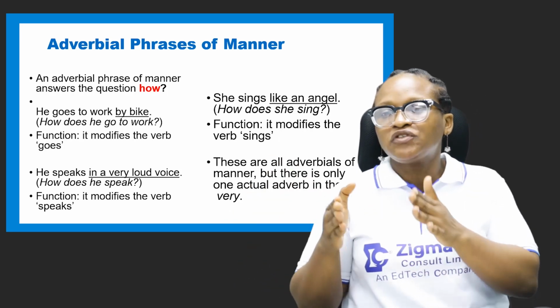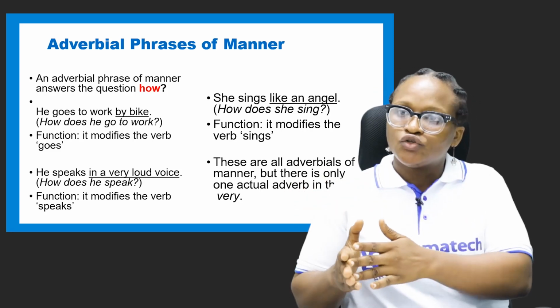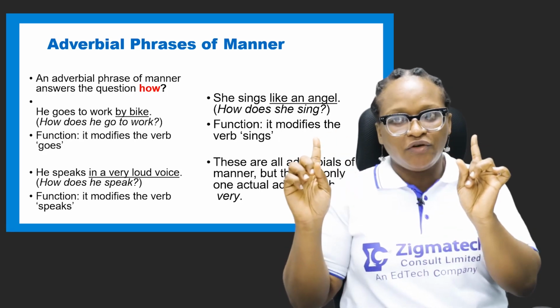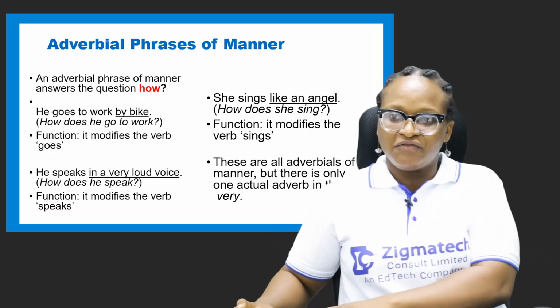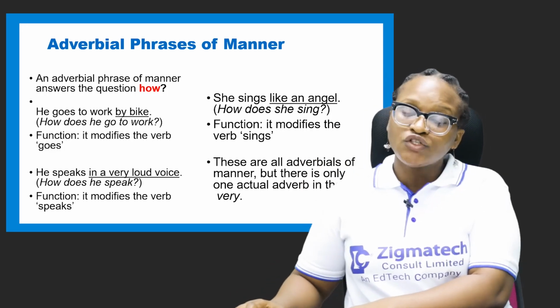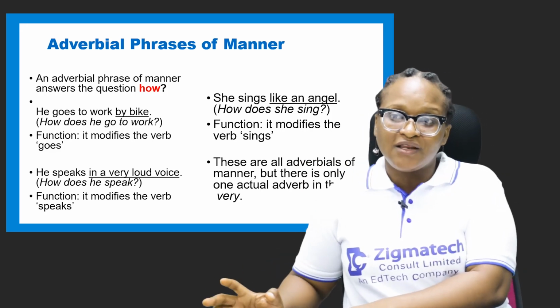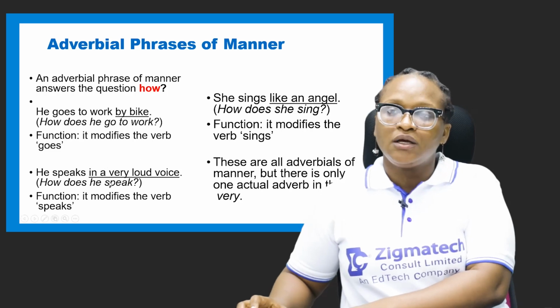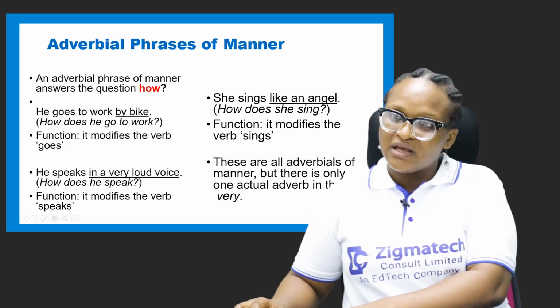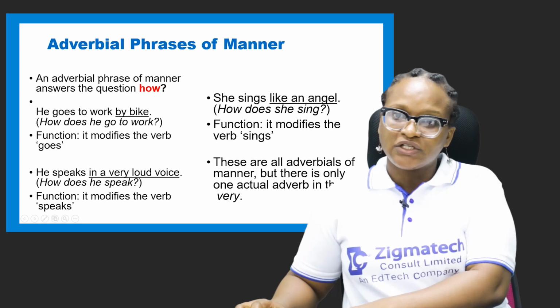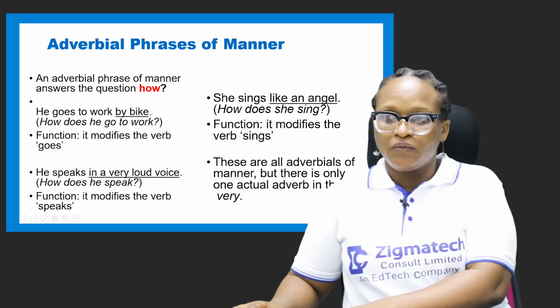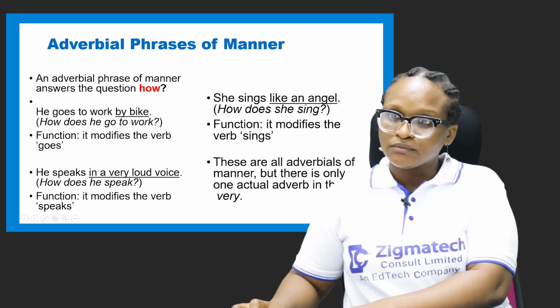But in this case, we have "she sings like an angel." It's just one verb there. It modifies the verb sings. So once you have two verbs together, that's what I'm trying to clear now. If you have two verbs together, then it is verb phrase, just like we have adverb phrase where you have two adverbs.